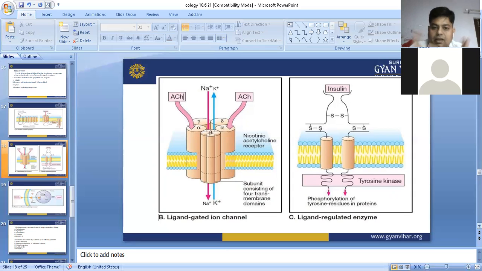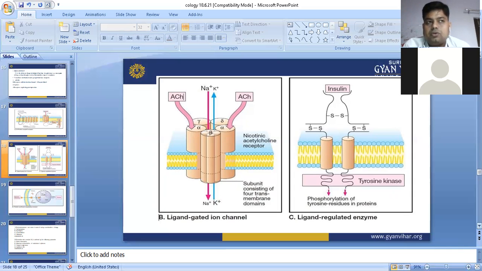Once the drug attaches with the subunit of tyrosine kinase, the sulfide bond sends some kind of irritation message to the particular enzyme. After that, the enzymes are responsible for synthesis of protein, meaning phosphorylation of tyrosine residue in protein. In the phosphorylation process, a phosphorus group attaches to this structure. Then this enzyme will activate and release the protein. So this is the enzyme linked receptor. The basic example is the insulin receptor.